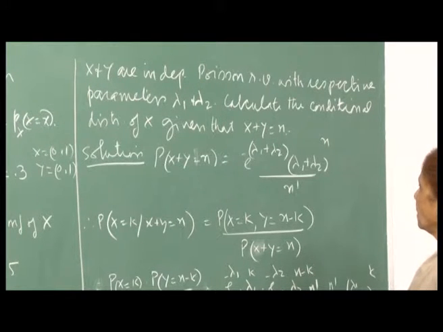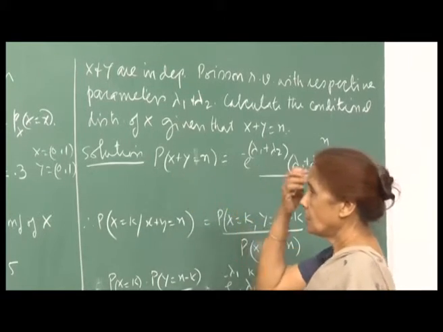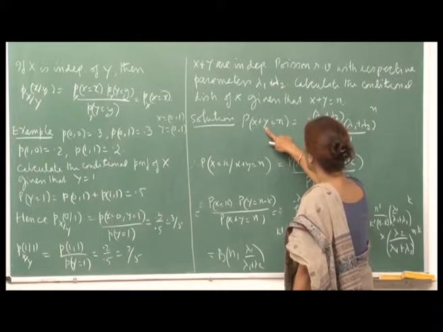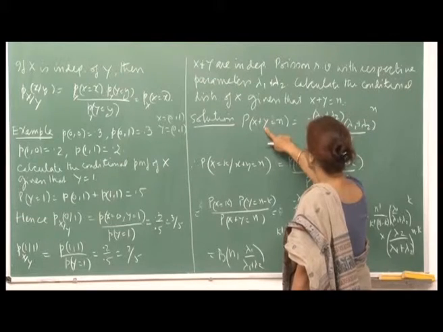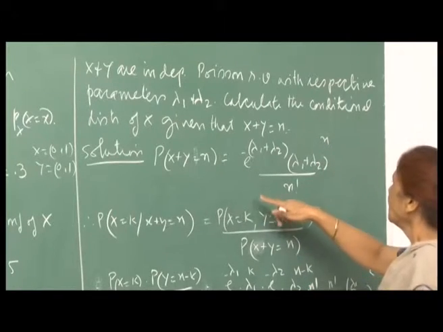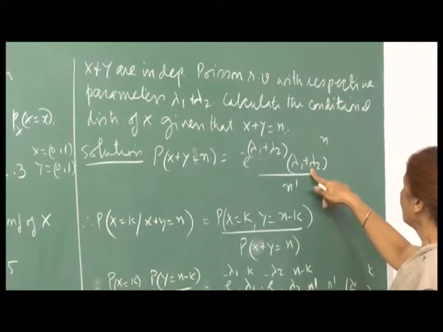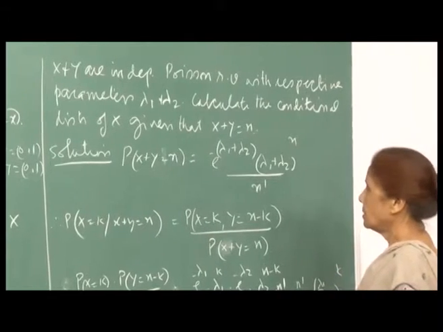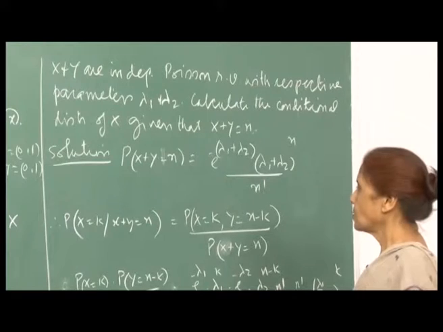So, first let us compute the probability of x plus y. As I just showed you a few minutes ago, if x and y both are independent Poisson random variables, their sum will also be Poisson and the parameters will get added up. So, this is e raised to minus of lambda 1 plus lambda 2, lambda 1 plus lambda 2 raised to n divided by n factorial. This is easy because we have already seen the distribution for x plus y.